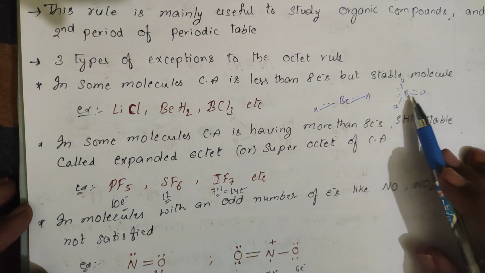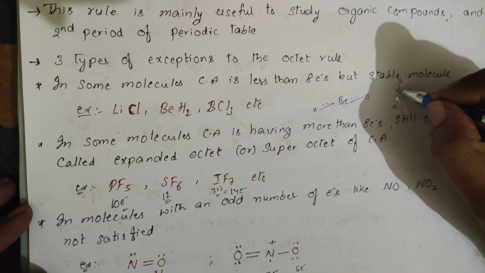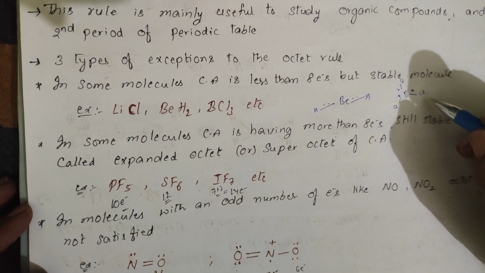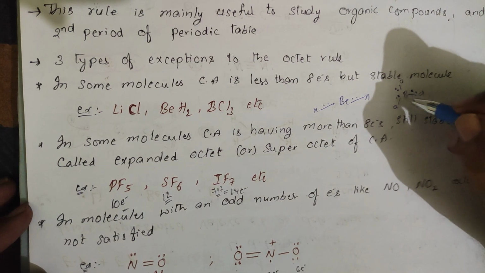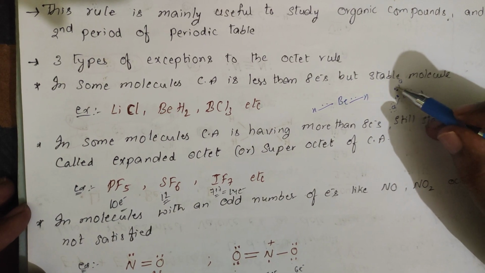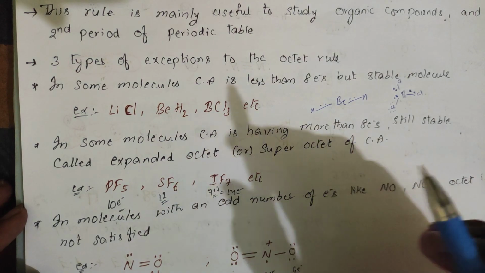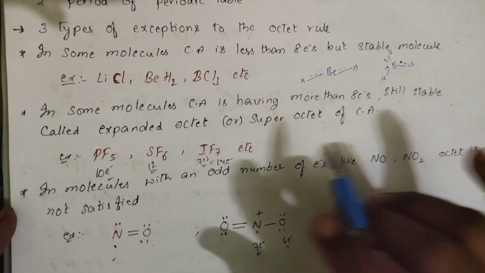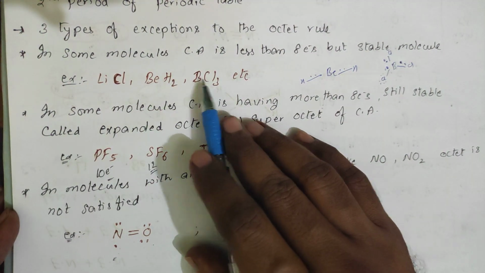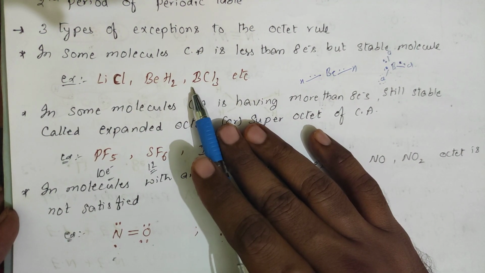Suppose you go for BCl3, boron, how many will it have? In valence electrons you will have 3. Chlorine is donating 1. Chlorine 8 is satisfied, but boron here 2, here 2, here 2. Total it is 6. So these are not satisfying the condition. This one is having 4, this one is having 6, and this is having only 2. So it is violated from the octet rule.